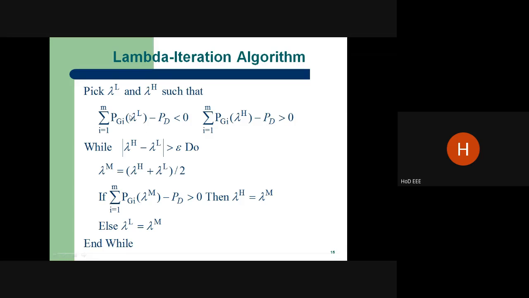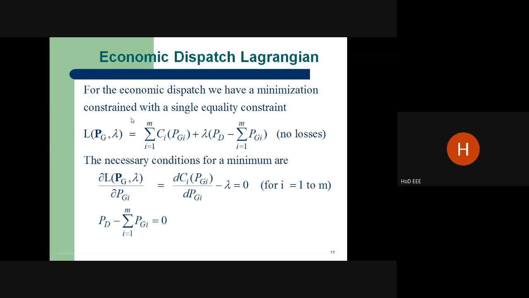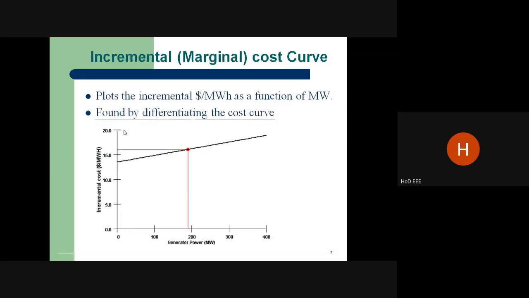So the lambda value only decides the power generation. Earlier I told this graph: this is lambda, and this value decides the power. If the power generation increases, automatically the lambda value also increases.